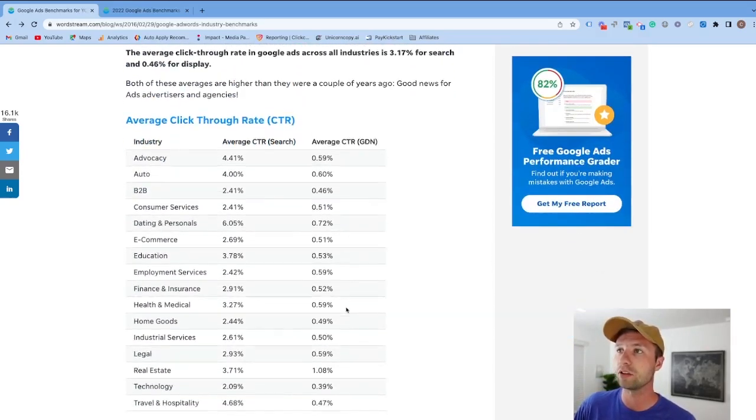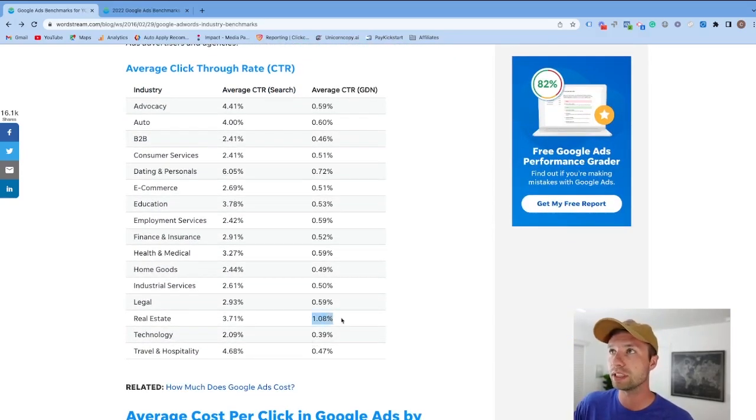And this is just another chart to see this. You can see here real estate has a very high click-through rate on the Google Display Network. No surprise, I feel like when you're going to buy a home, you want to see the pictures of those different things. So if you're a real estate agent, take note, you probably want to be serving a lot on the Google Display Network and putting some budget towards there. Some other highlights, as you can see, travel and hospitality has a very high click-through rate, but the average across the board is 3.17, and then it fluctuates based on your industry a little bit here.